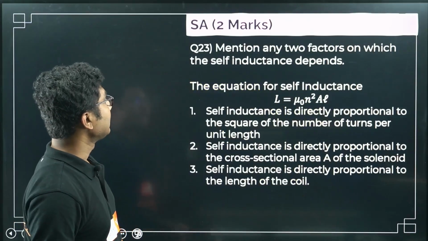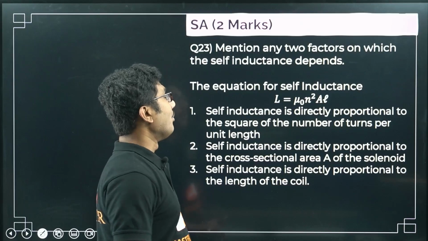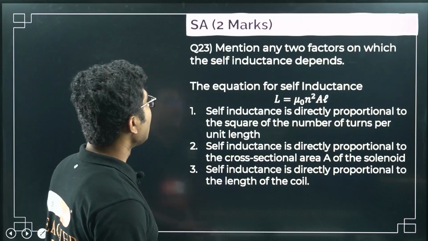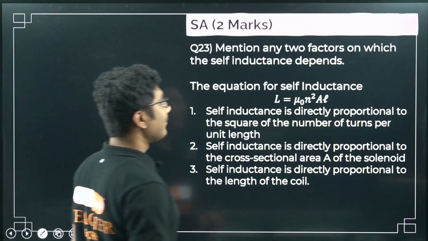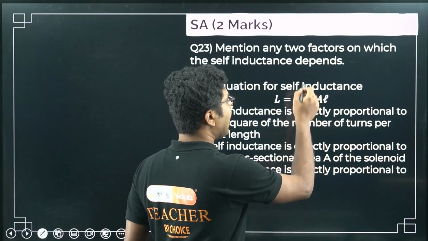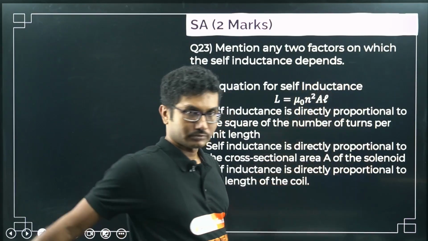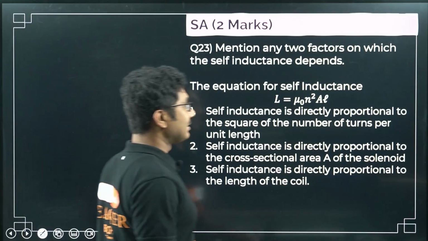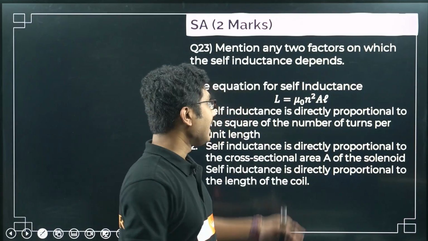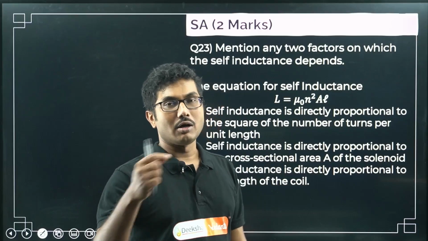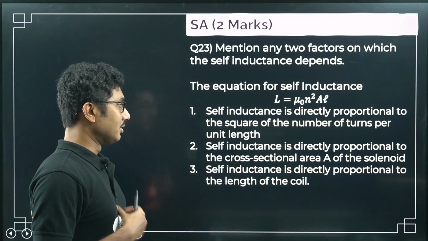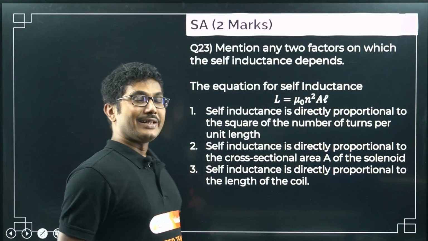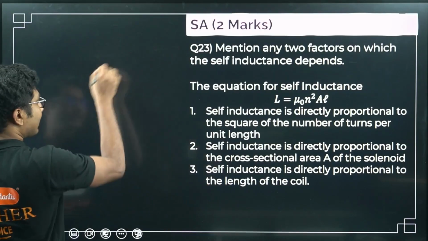Now next, question number 23. Mention any 2 factors on which the self-inductance depends. Okay, the equation of self-inductance, very important to remember, is mu naught n square A L. Here n is the number of turns per unit length, A is the area of the coil, whatever coil you are considering, and L is the total length of the coil. Length means not the length of the wire.